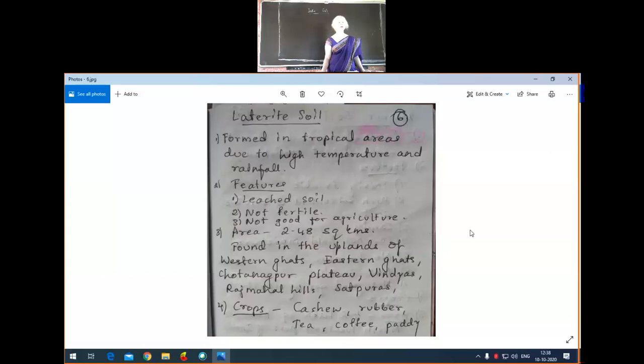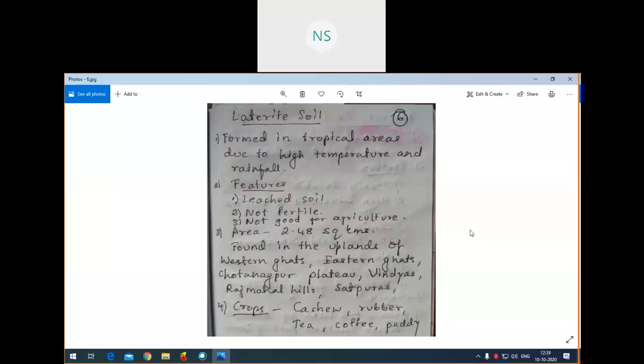Then what about the fertility? Is it fertile or infertile? Nitin? It is very fertile. Yeah, exactly. It is very fertile, no? Then how is it formed? That also you should write. Nitin, how is black soil formed? Okay. Then Nikhil Naik. They are formed from basalt rock. They are formed by the weathering of basalt rock.